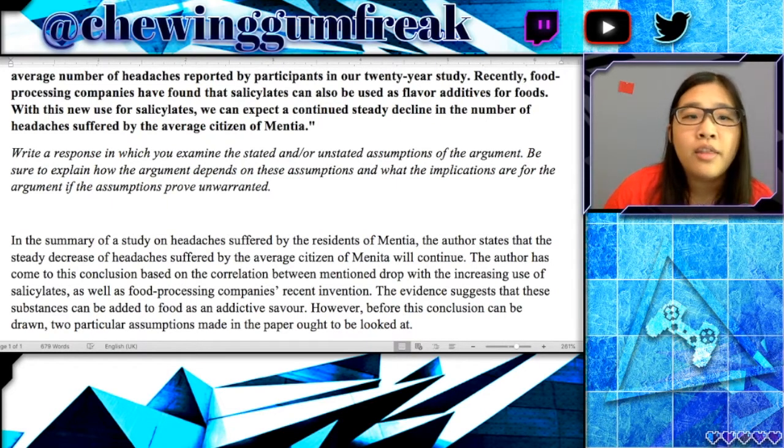The author has come to this conclusion based on the correlation between mentioned drop with the increasing use of salicylates, as well as food processing companies' recent invention. The evidence suggests that these substances can be added to food as an addictive saver. However, before this conclusion can be drawn, two particular assumptions made in the paper ought to be looked at.